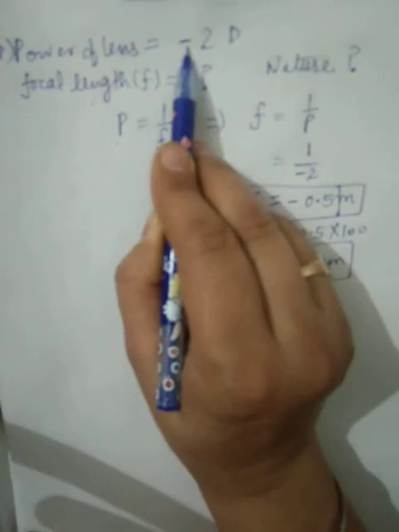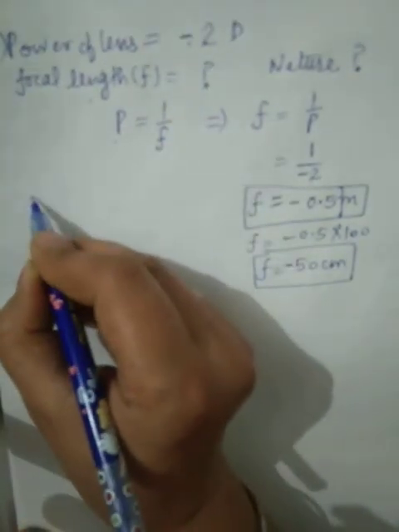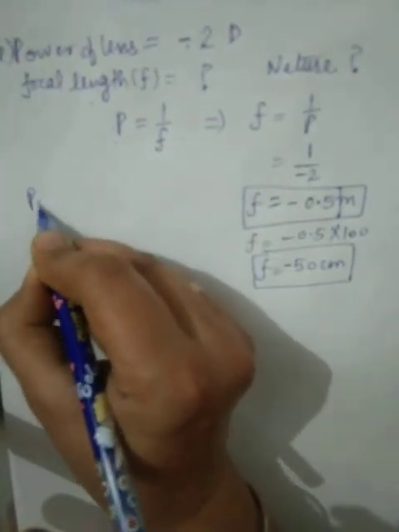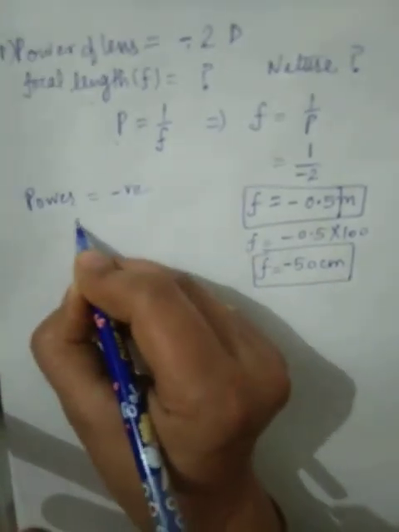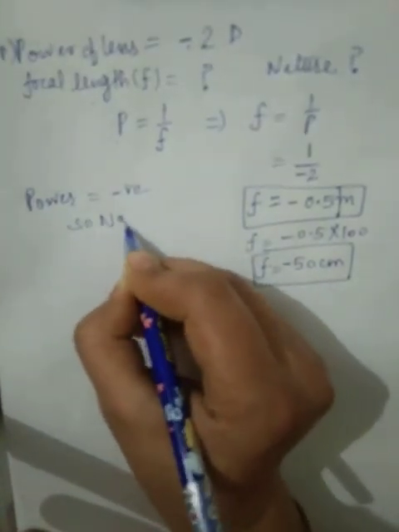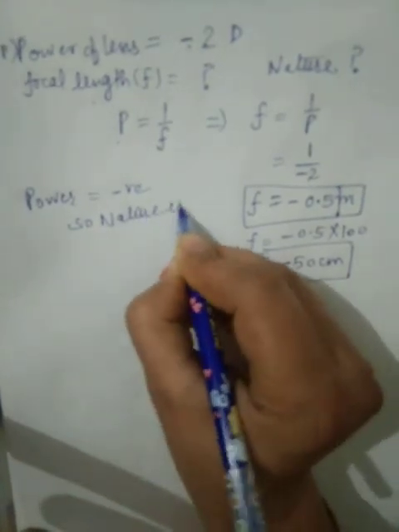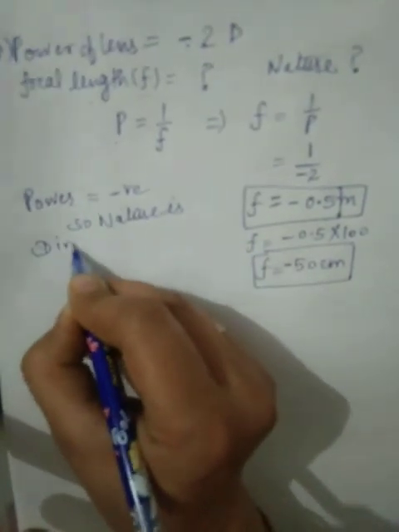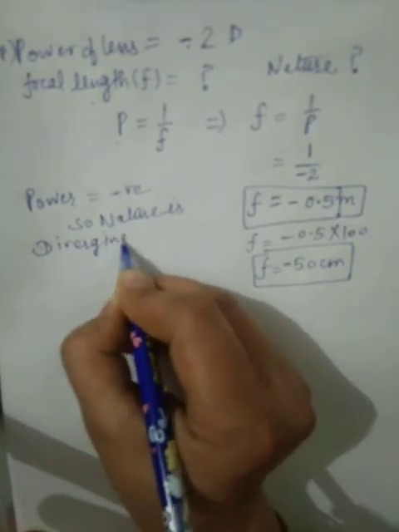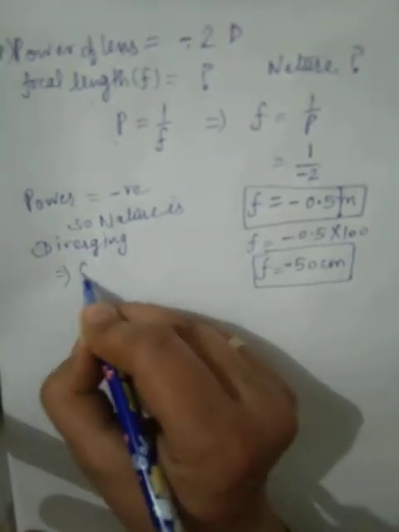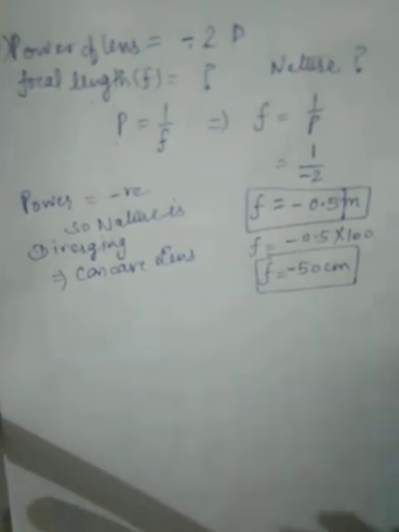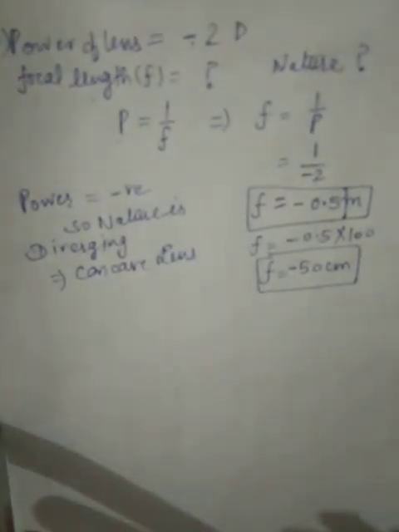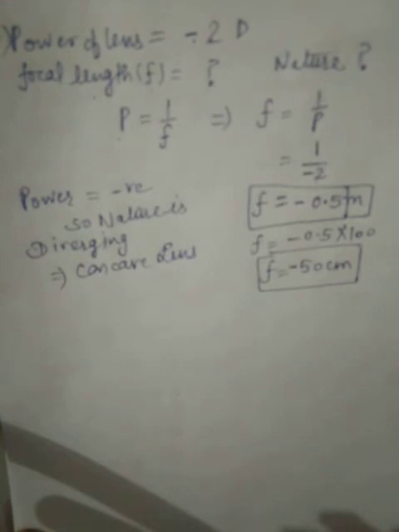Power is negative. Negative power is for diverging nature. Power is negative. So nature is diverging. When nature is diverging, it means it is a concave lens. Lens is concave because nature is diverging nature.